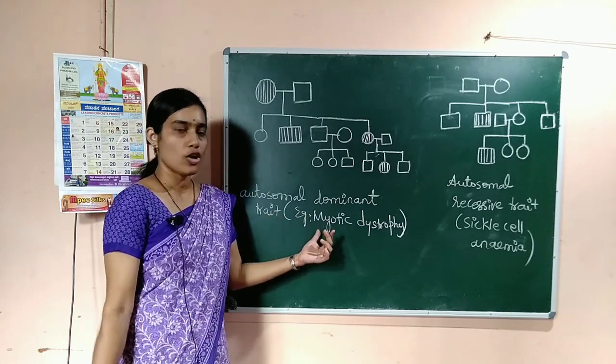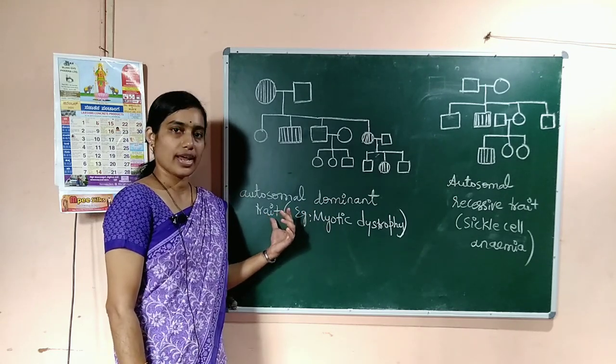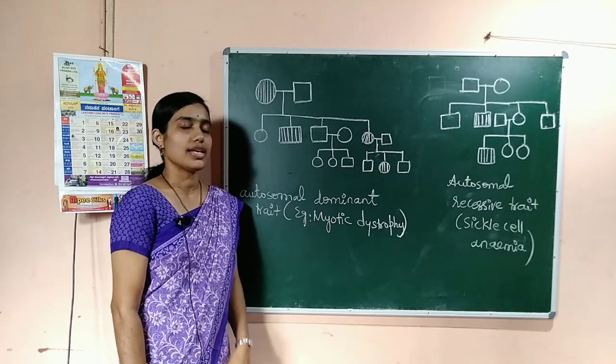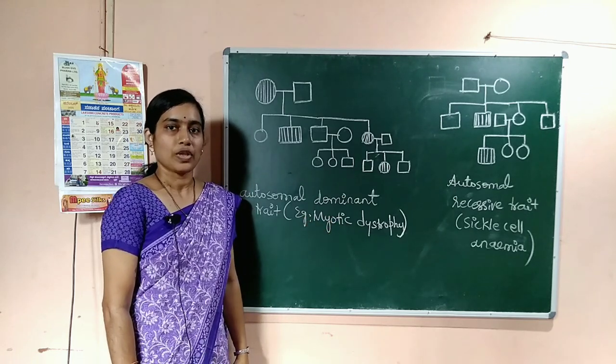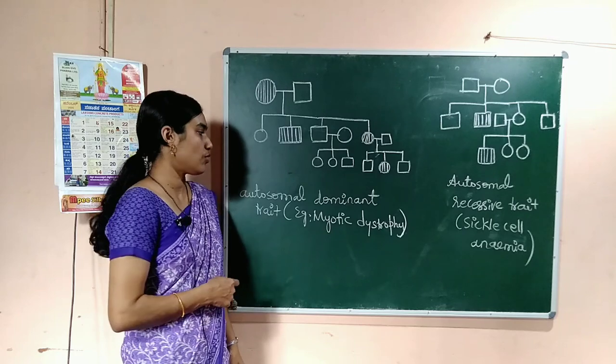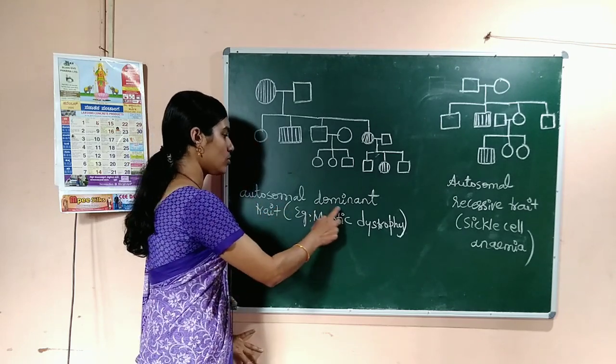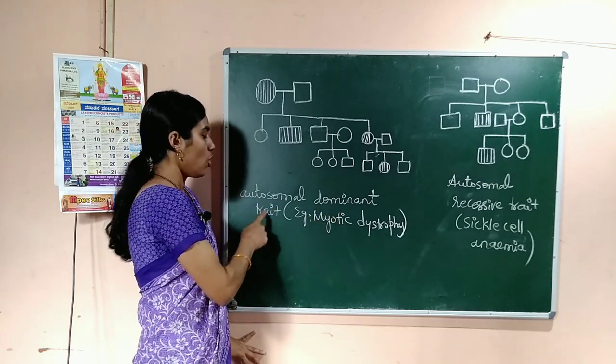Example, there are many autosomal dominant traits. One such example is myotonic dystrophy.